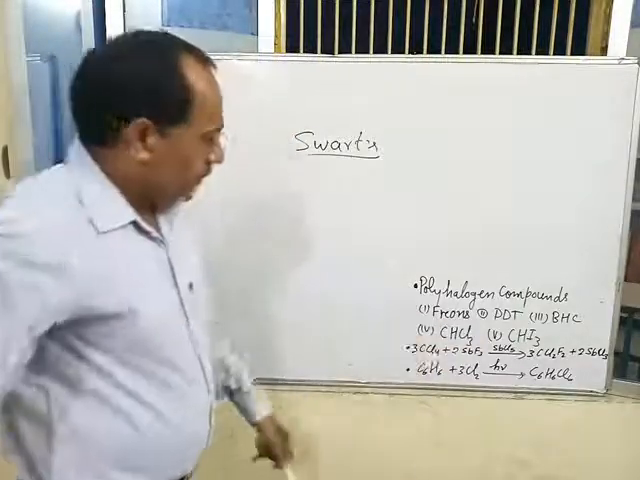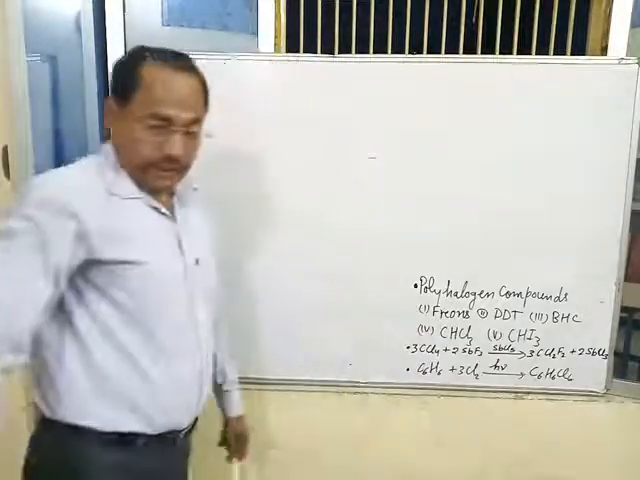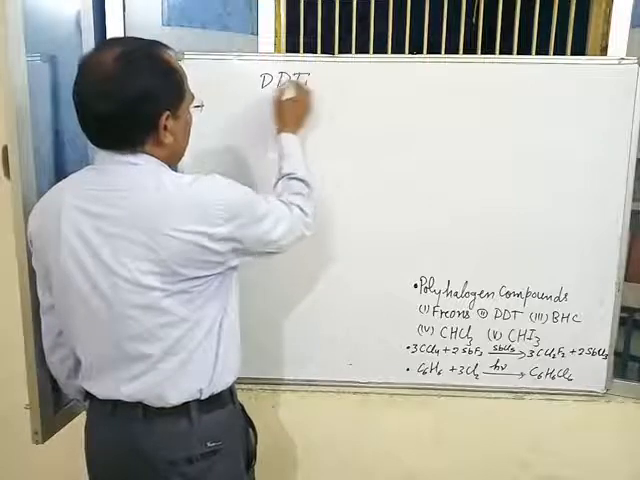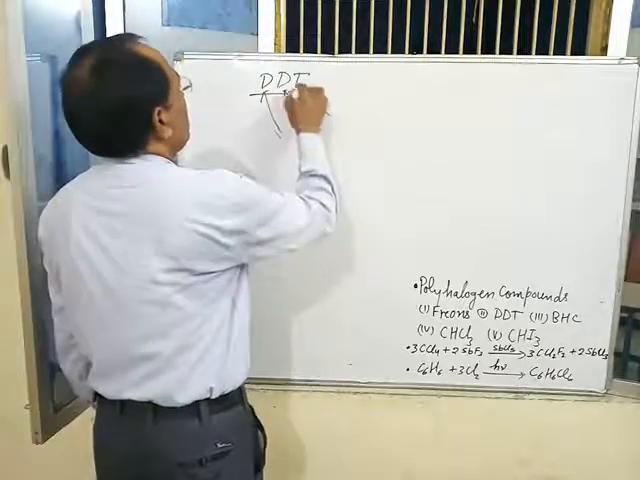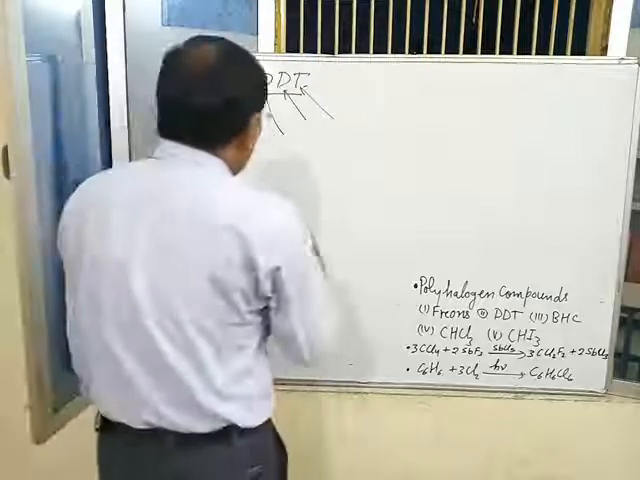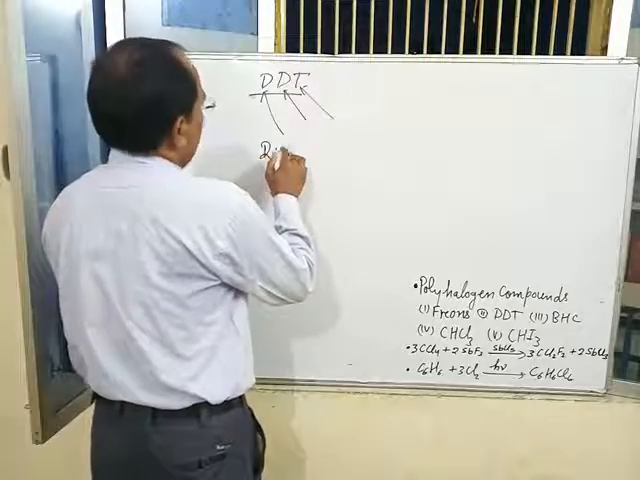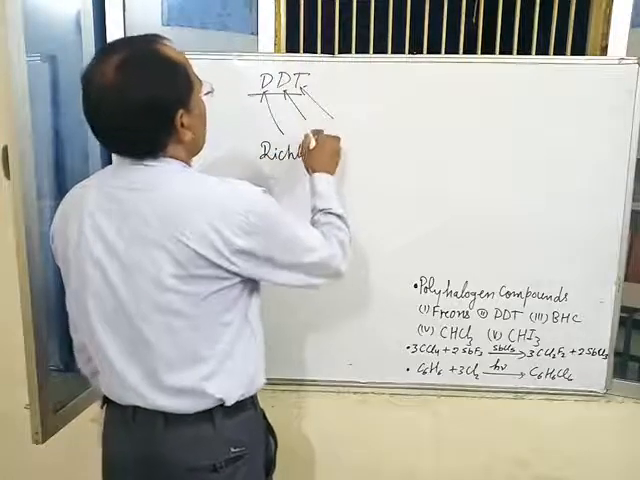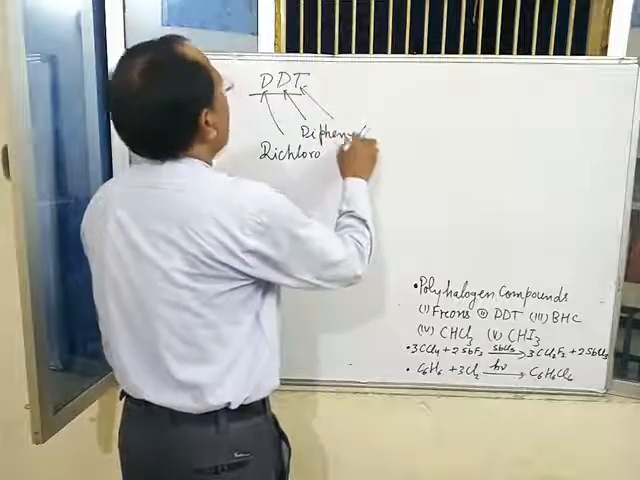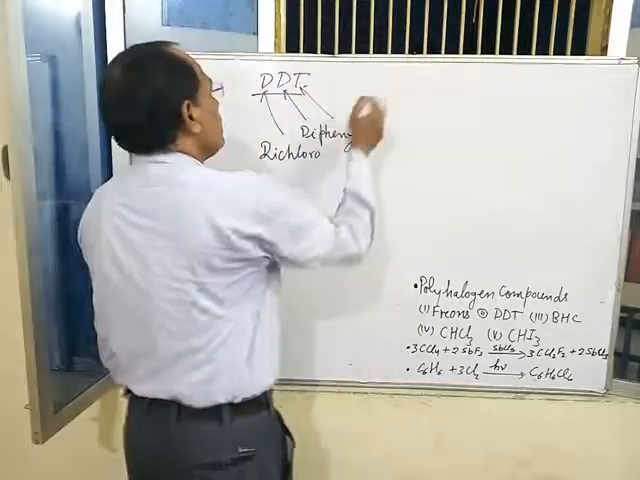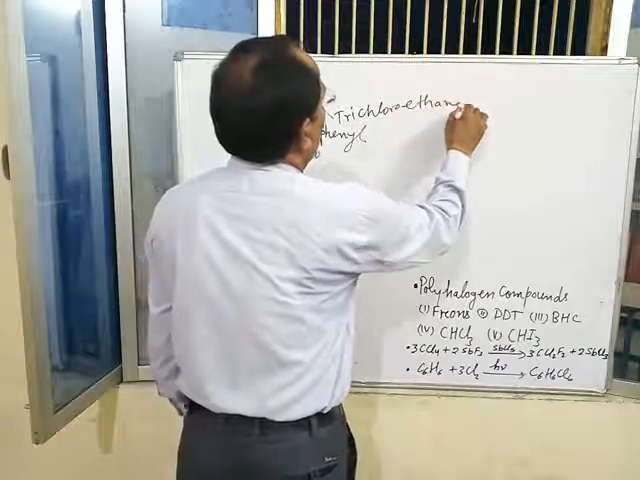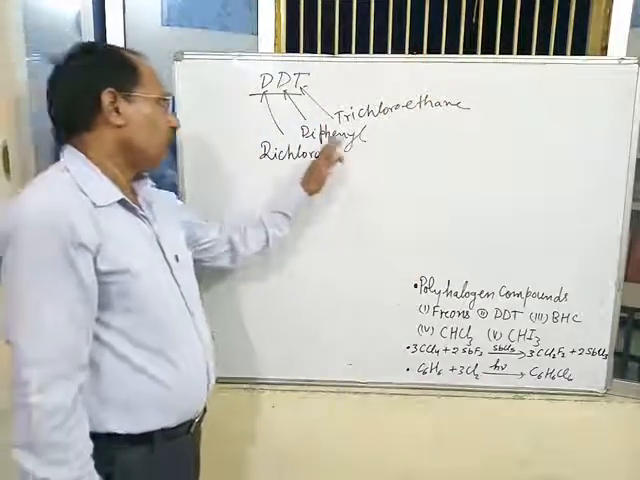Next polyhalogen compound is DDT. Its full form is dichloro diphenyl trichloroethane. D for dichloro, D for diphenyl, T for trichloroethane.